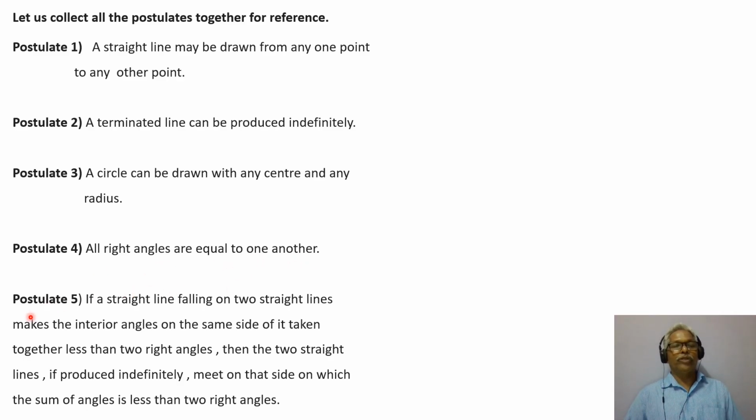And a very important one, postulate 5: if a straight line falling on two straight lines makes the interior angles on the same side of it taken together less than two right angles, then the two straight lines, if produced indefinitely, meet on that side on which the sum of the angles is less than two right angles.